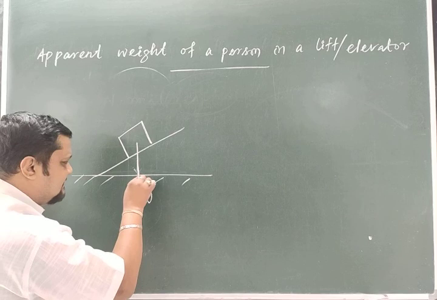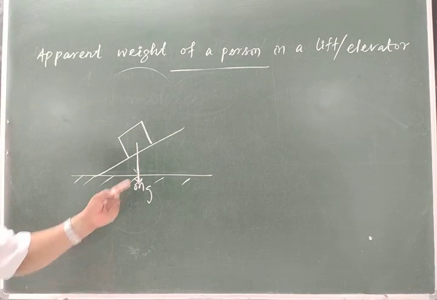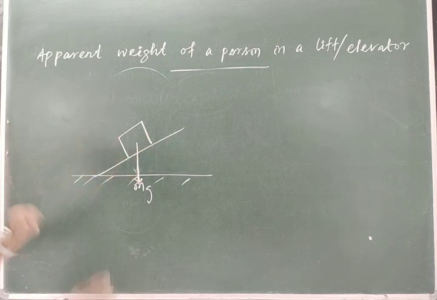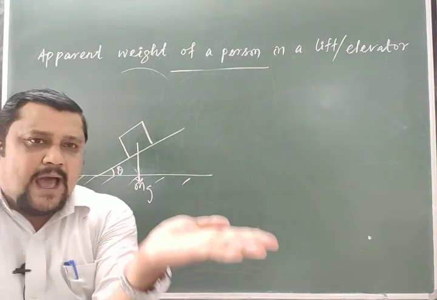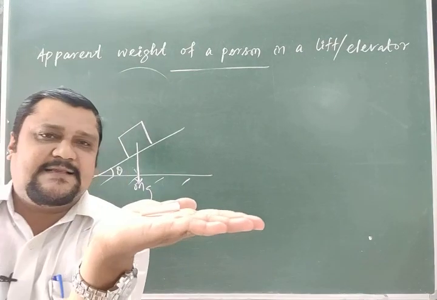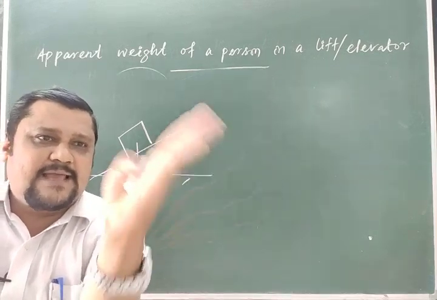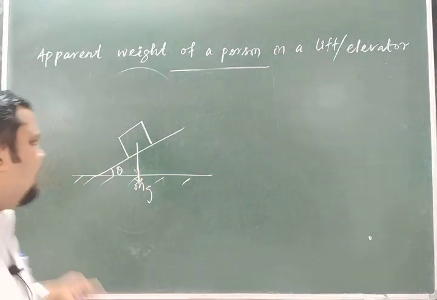Let me make it like this, mg. Now, normal reaction R: the body is in contact with the surface. Suppose this inclination is theta. Now the body is on the surface like this. Now the surface is inclined here like this. How much angle is it inclined? Theta.